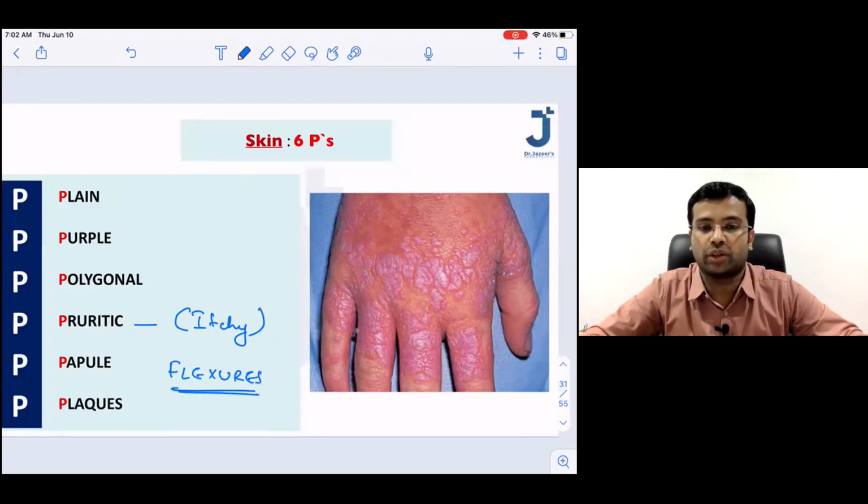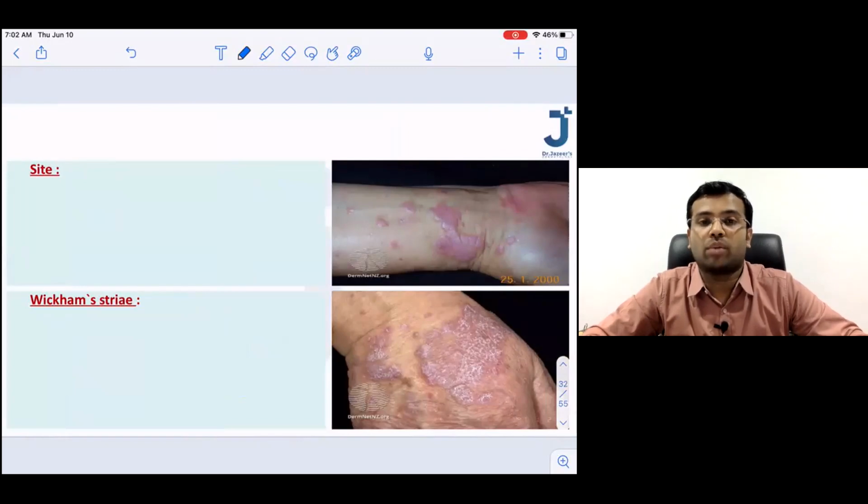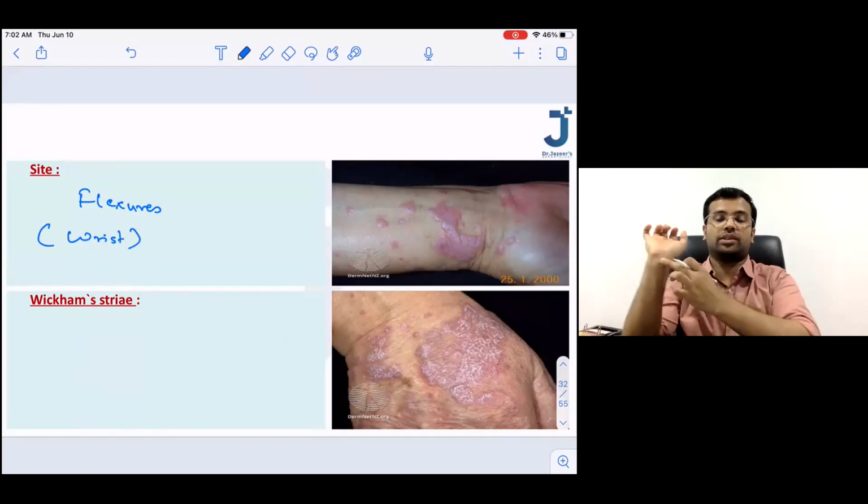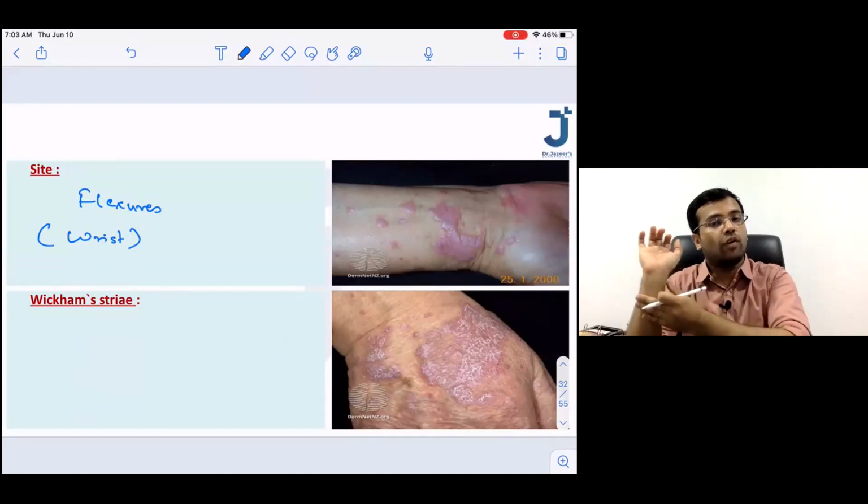Okay? So please note this. So what is the most common site? Again, this is going to be the flexures, and one of the most common sites is going to be the wrist area. So see the typical lesions, the pruritic, flat-topped, polygonal, papules and plaques seen over the flexural areas like the wrist.